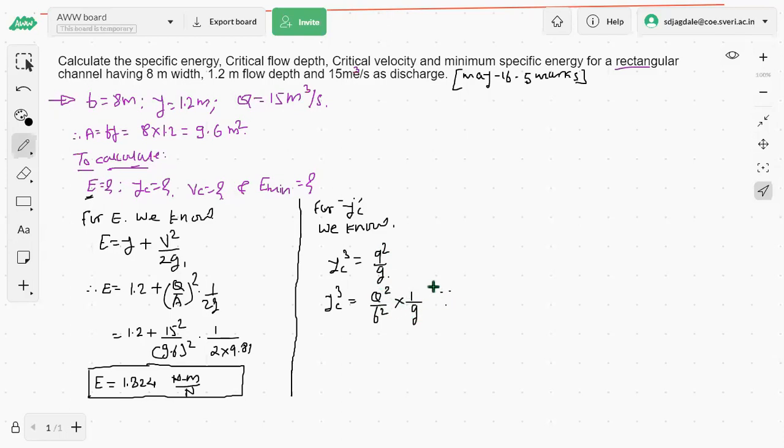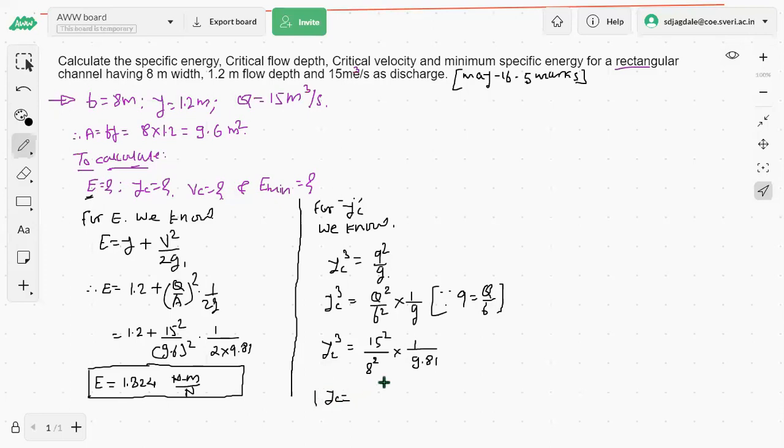In bracket, small q is equal to capital Q upon b, that is the discharge per unit width. That is, YC cube is equal to capital Q, which is known to us, that is 15, its square, divided by the base width, which is also given to us, that is 8, its square, into 1 by g, that is 9.81.